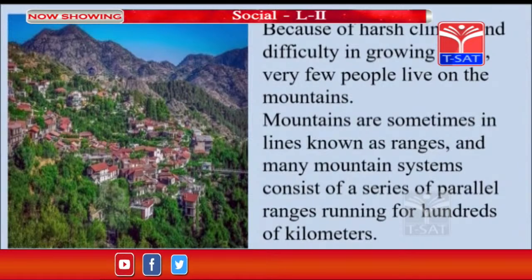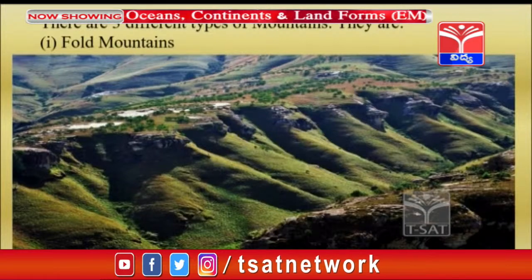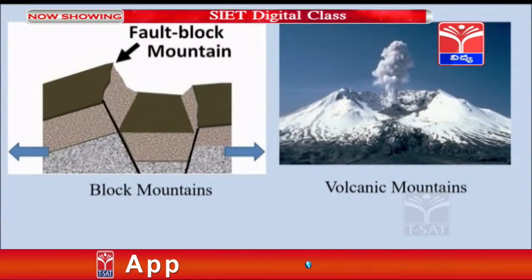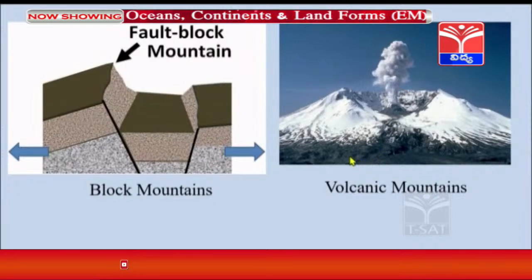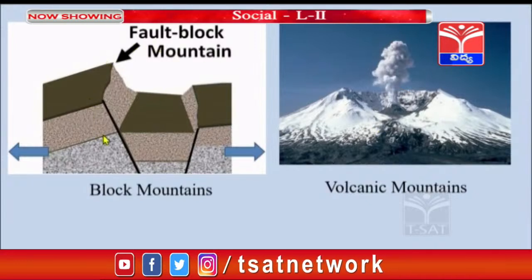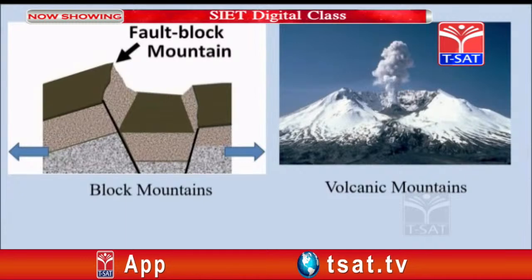We can take the example of the Himalayan ranges. There are three types of mountains we can see, where we can see the block mountain and the volcanic mountain, which is formed when a volcanic eruption takes place. And the block mountains are formed due to faults, wherever the weak point of the earth is, it is formed there.